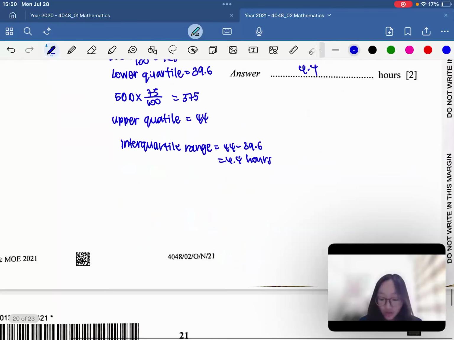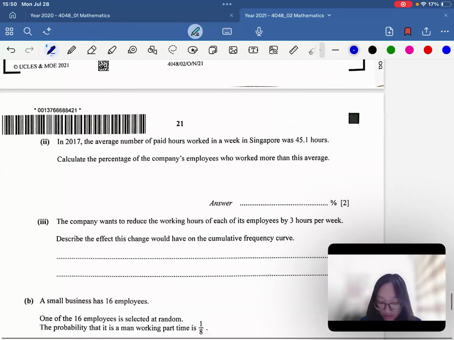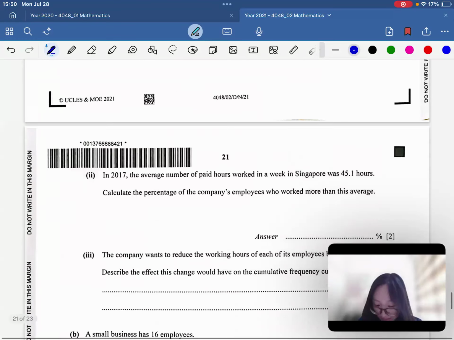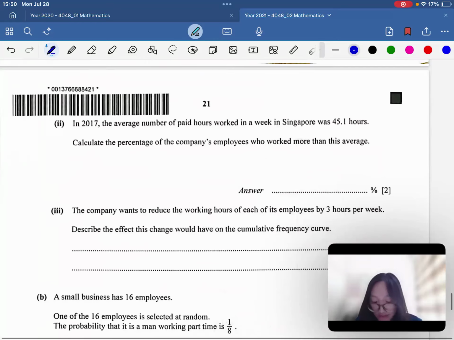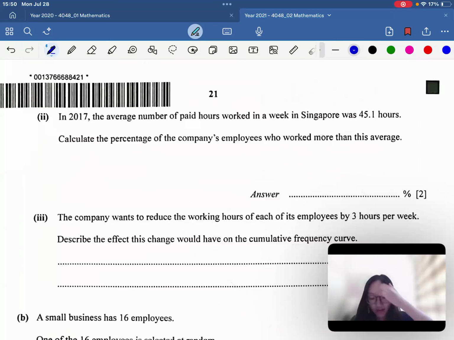Okay, let's move on to part 2, B part 2, right? B part 2, yeah. Okay, in 2017, the average number of paid workers worked in a week was 45.1 hours. Calculate the percentage of the company who worked more than this average. So we're going to find out the number of workers who work less than 45.1 hours. Then we're going to find the percentage.